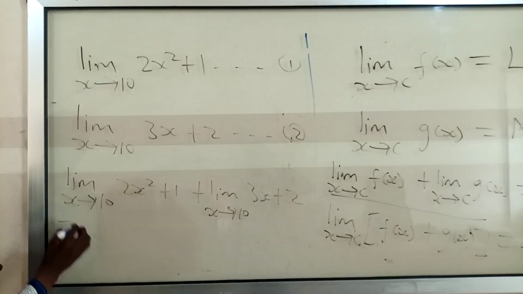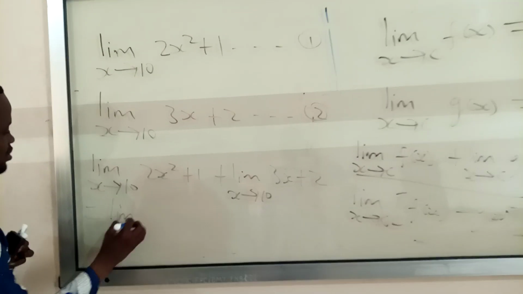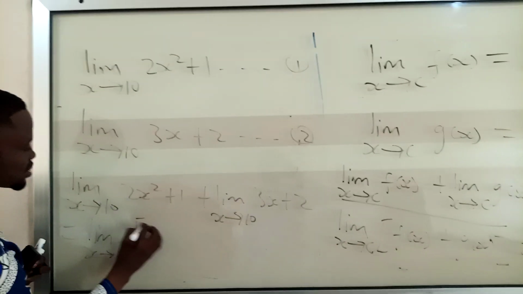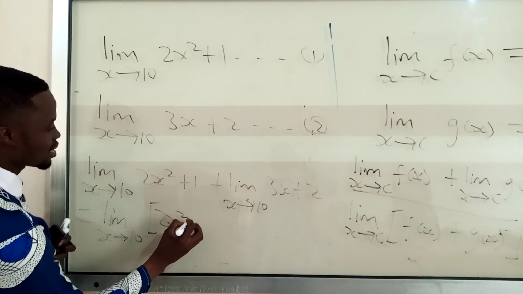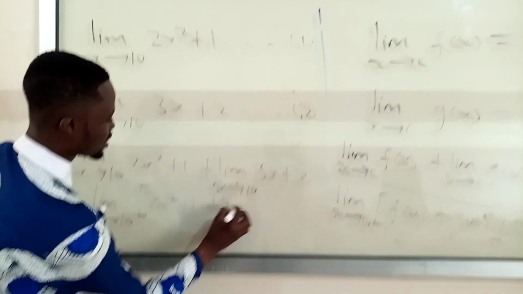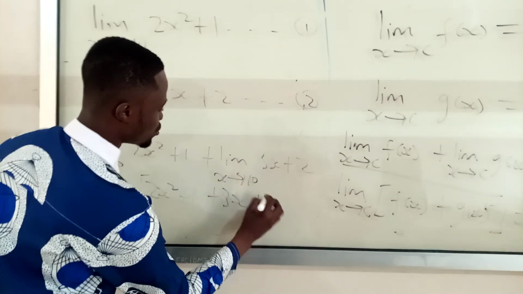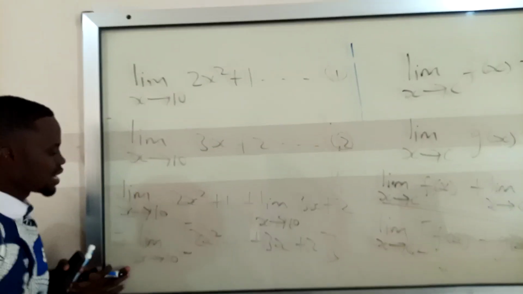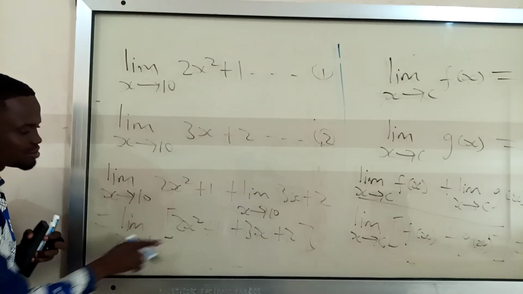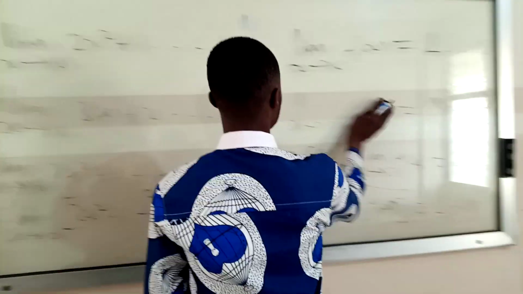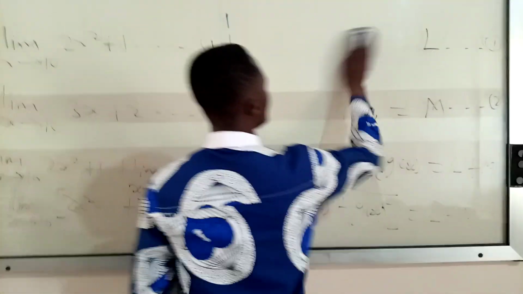In the other way you can also write it as the limit as x approaches 10 of 2x squared plus 1 plus 3x plus 2. Here x is approaching 10. Where you see x, you just substitute in 10.